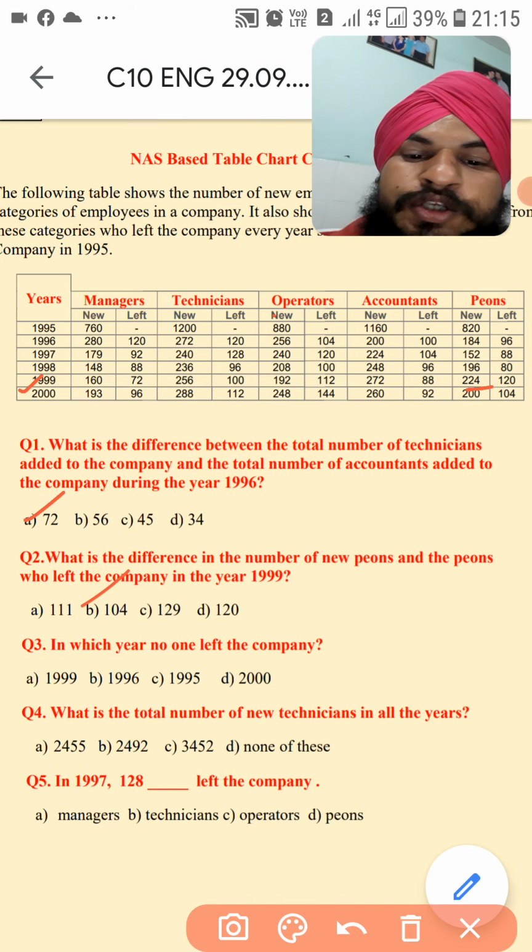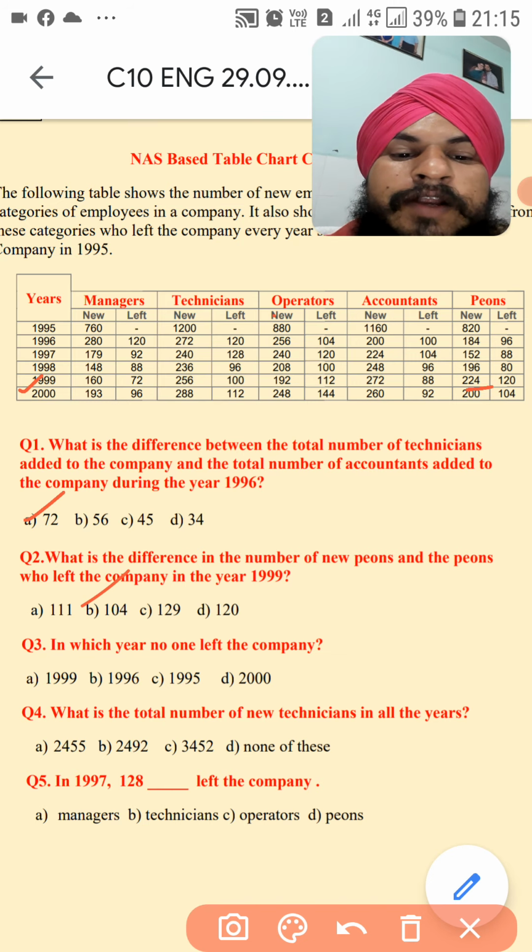Now we will see question number 3. In which year no one left the company?